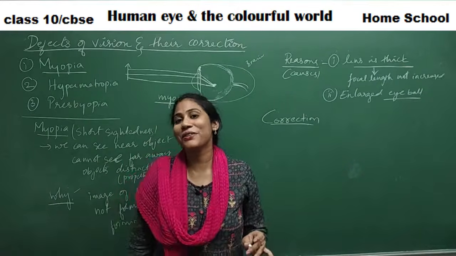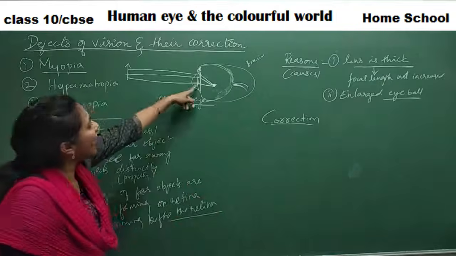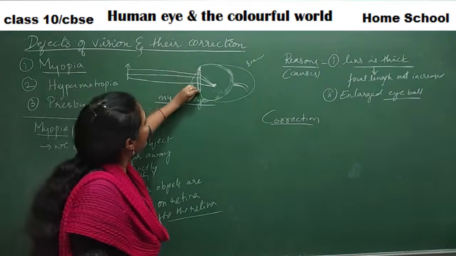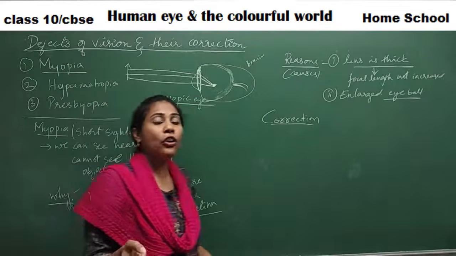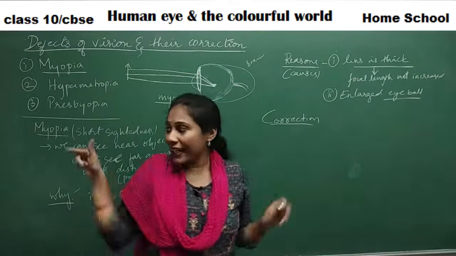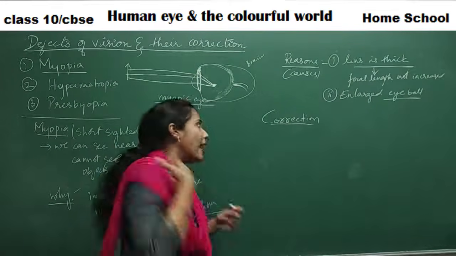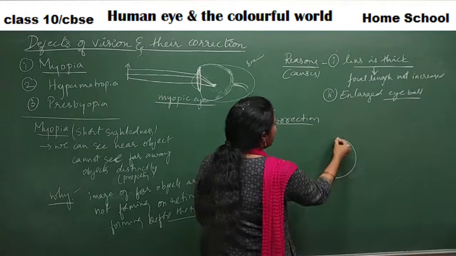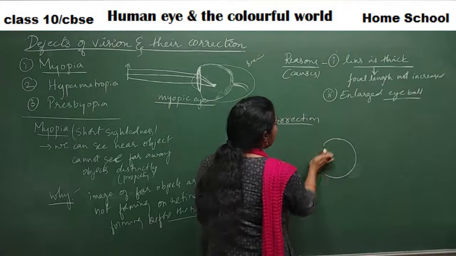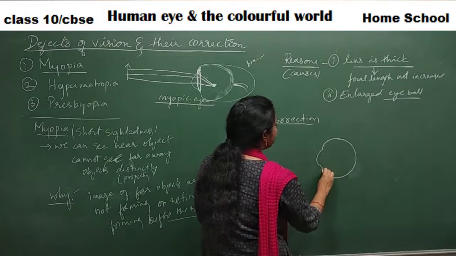Concave lens is used. What type of lens do we have in our eye? We have a convex lens in our eye. The doctor will give you a concave lens to correct this problem. Let us see how. Okay, let me show you one picture here. See, this is our eyeball, right?